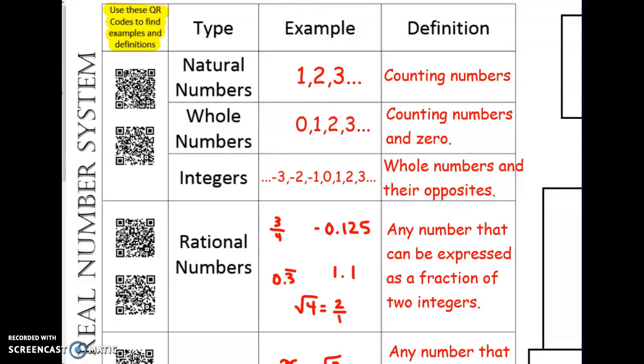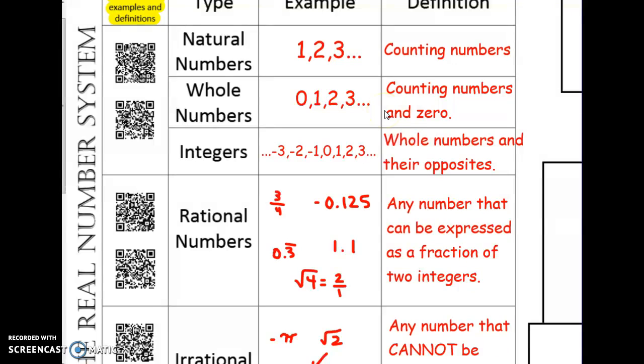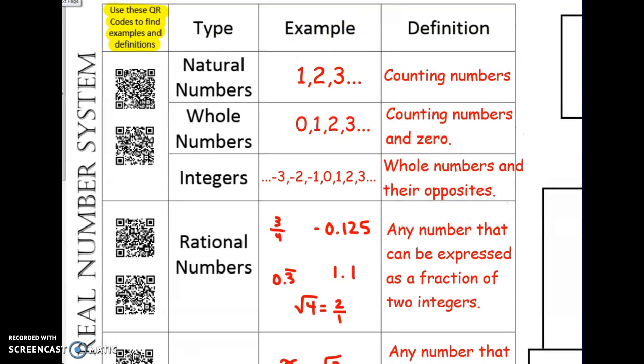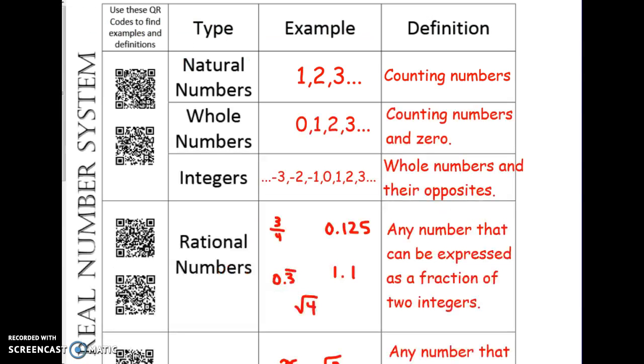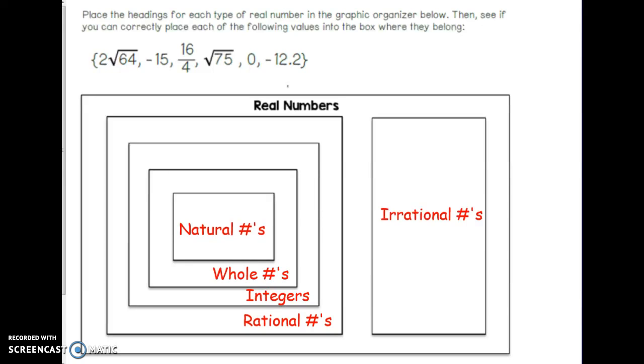All right, so that's just a way to remember all the different types of numbers that we have in our system for math to classify numbers. What you're doing with this information now, if I can get to that page, is this right here. This is called a Venn diagram. And a Venn diagram sometimes includes information like we just talked about. And what it does is it helps you visually see what's going on.